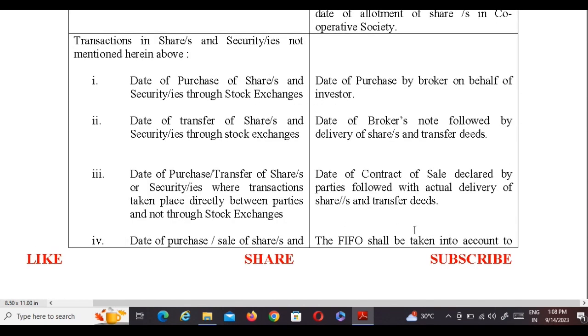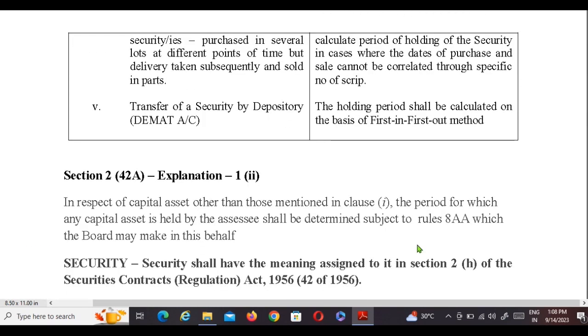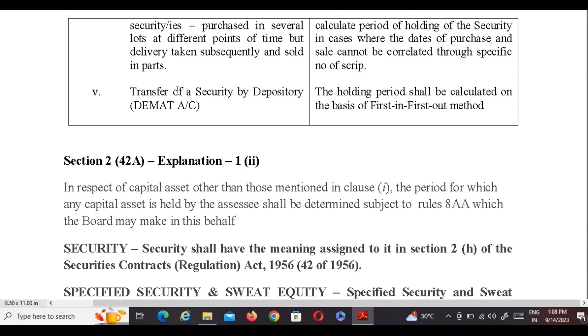The FIFO method shall be taken into account to calculate period of holding of the security in cases where the date of purchases and sales cannot be correlated through a specific number of scrip. Fifth, transfer of security by depository, that is demat account. The holding period shall be calculated on the basis of first in first out method, that is FIFO method.